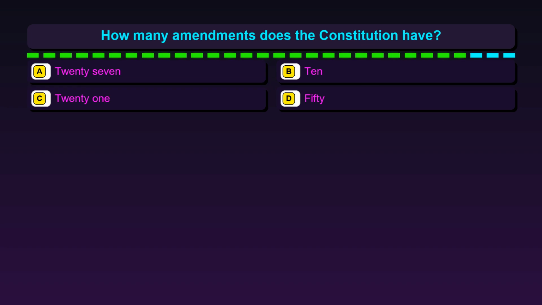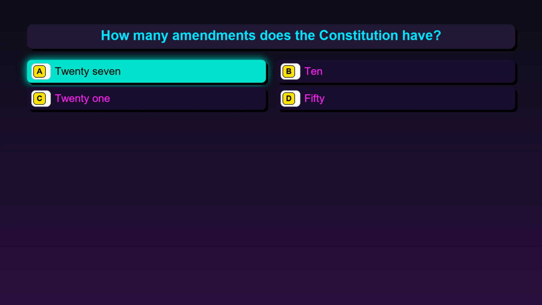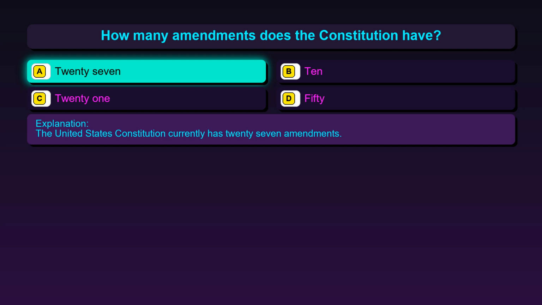Question 63. How many amendments does the Constitution have? Option A, 27, option B, 10, option C, 21, option D, 50. The correct answer is option A, 27. The United States Constitution currently has 27 amendments.